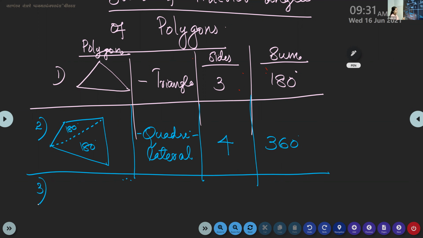Now, the third one. We will draw a pentagon. What do you mean by pentagon? A five-sided polygon. So the name of this one is pentagon, and it has 5 sides. We will draw diagonals only from one corner, to make the least number of triangles. Draw only 2 diagonals. How many triangles do you get now? 3 triangles: 180, 180, and 180.